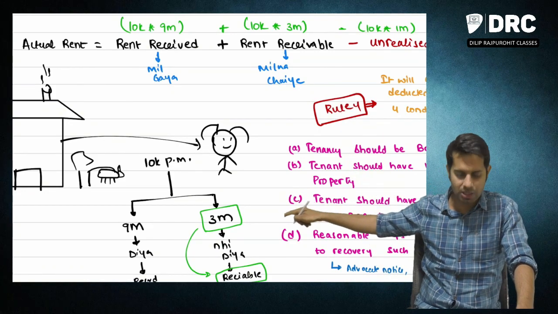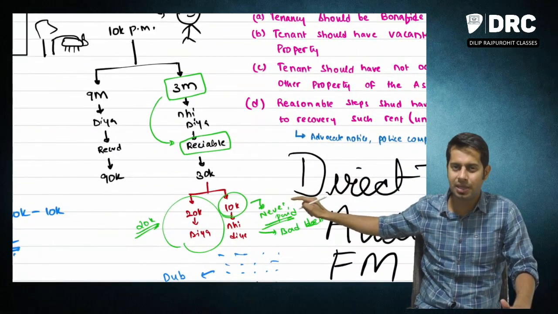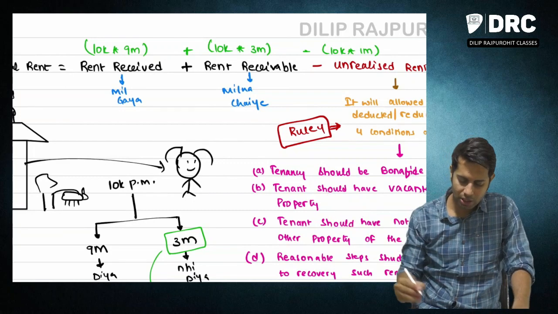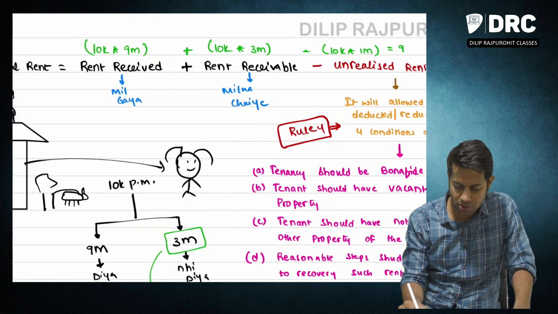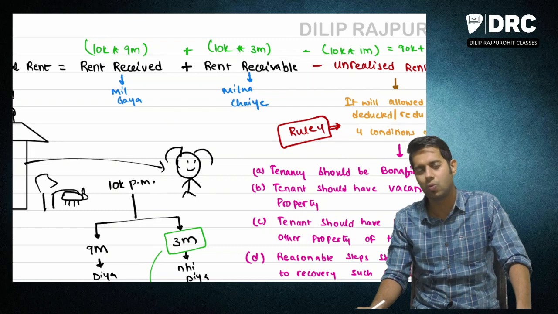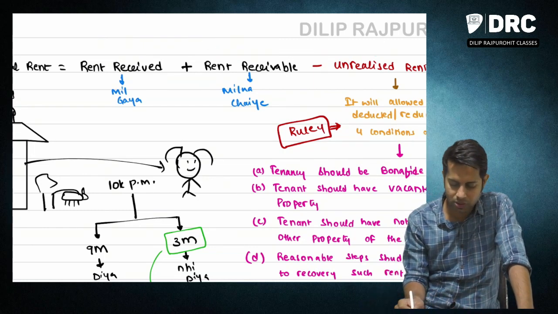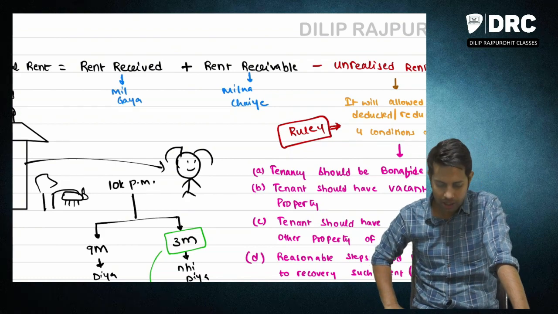This 1 month rent I am going to subtract. So my actual rent will be 90,000 plus 30,000 minus 10,000, which is 1,10,000 rupees.